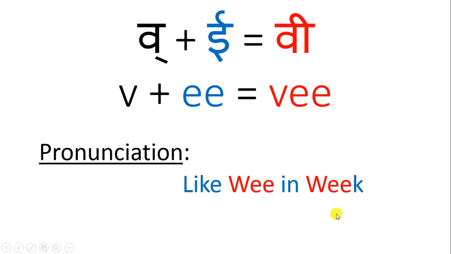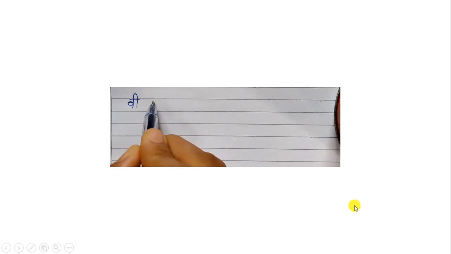Okay. The next sound is V. And you get this sound V when you add V to E. V plus E equal to V. And V is pronounced like WEE in weak. Okay. And V is written like this.